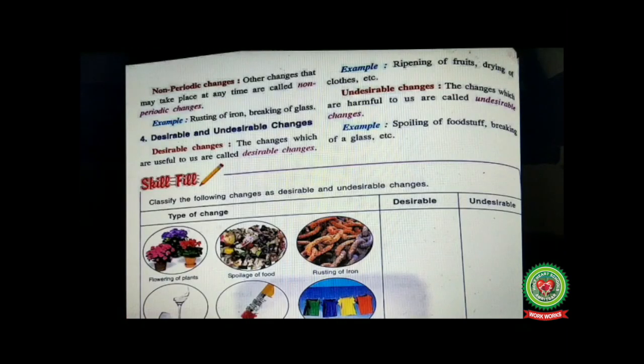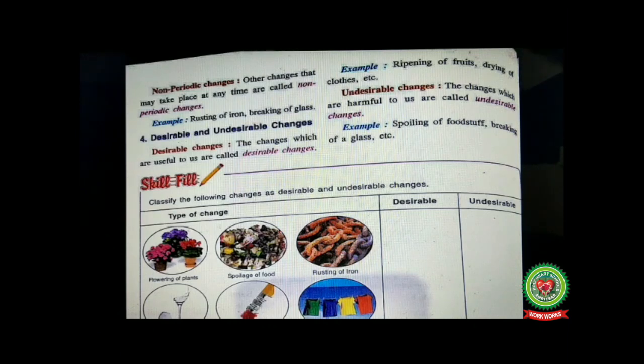Next is non-periodic changes. Other changes that may take place at any time are called non-periodic changes. We have discussed non-periodic changes also, like burning of matchstick. Then we have done earthquake, volcanic eruptions. They all were non-periodic changes.